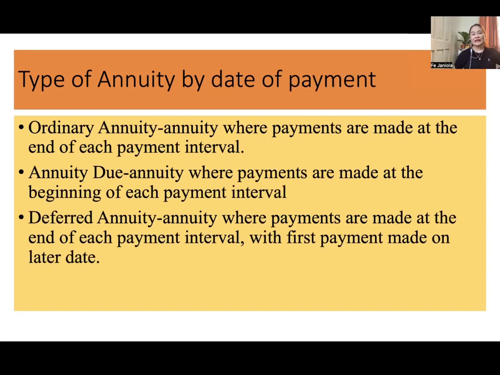We have also the type of annuity by date of payment, when you pay. We have what we call ordinary annuity. In an ordinary annuity, payments are made at the end of each payment interval. You pay at the end. Like, for example, electricity, right? You avail first, then you see how much you consumed, or water. That's an ordinary annuity. You have to consume first. Based on your consumption, you will pay at the end of each payment interval.